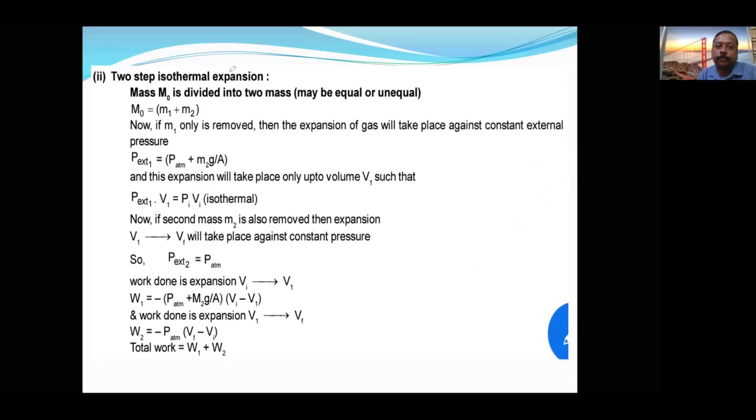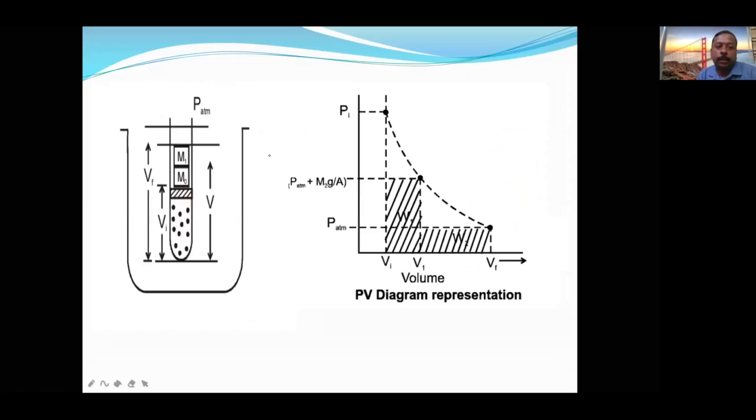First we are using mass m0, then we are using mass m1. Here also we can give a graphical explanation. This is for the first step, this is for the second step. That means it is taking place in two steps: Vi to V1, V1 to Vf.